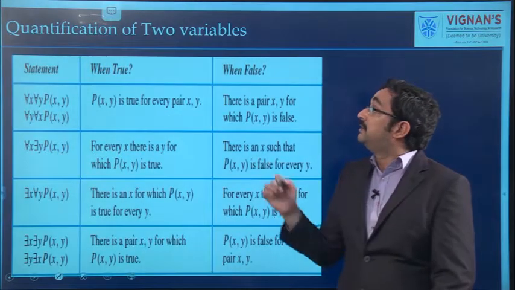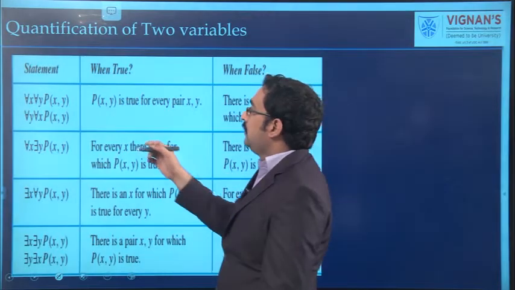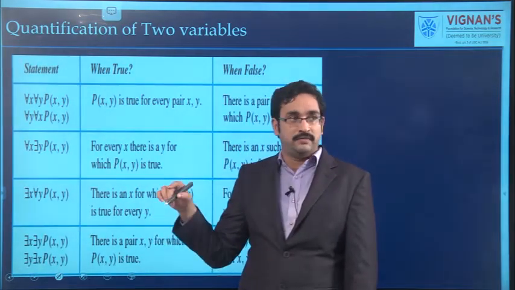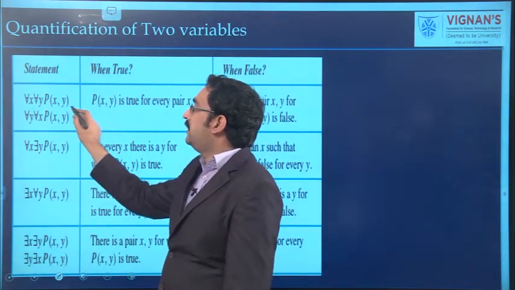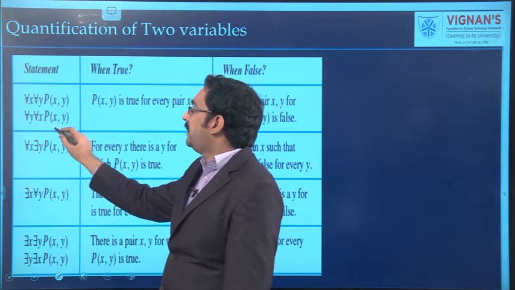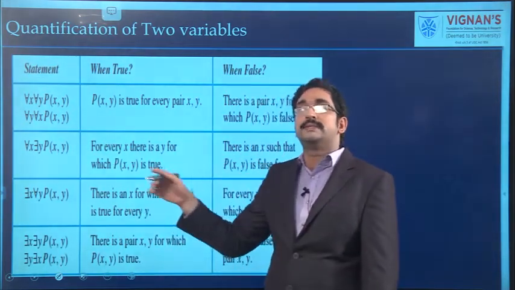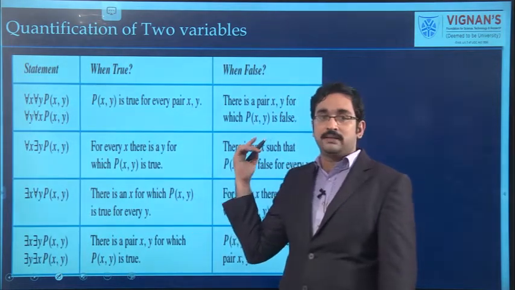Next, we will discuss quantification of two variables. That means one quantifier is in the range of another quantifier. See here, first one is for all x, for all y, p of x, y, and for all y, for all x, p of x, y. So, here are two same universal quantifiers. When will it be true, when will it be false?